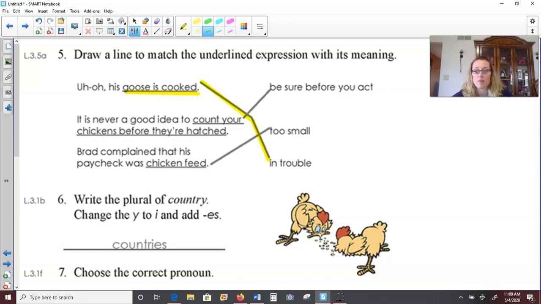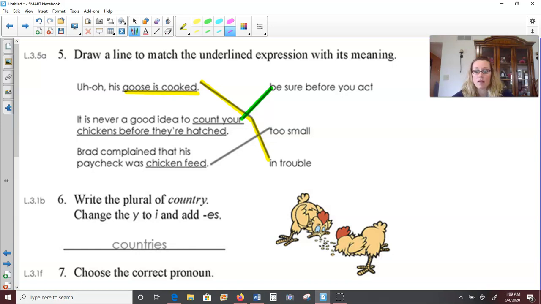All right. It is never a good idea to count your chickens before they're hatched. When you think about it, you could count all the eggs and expect chickens to come out of them, but sometimes there might be a dud in the nest, and so you might think you're going to get 10 chickens, but you might only get 8 or 9. Things happen. So that kind of means to be sure before you act. Okay, so be sure of something before you act on it or start relying on it to be true.